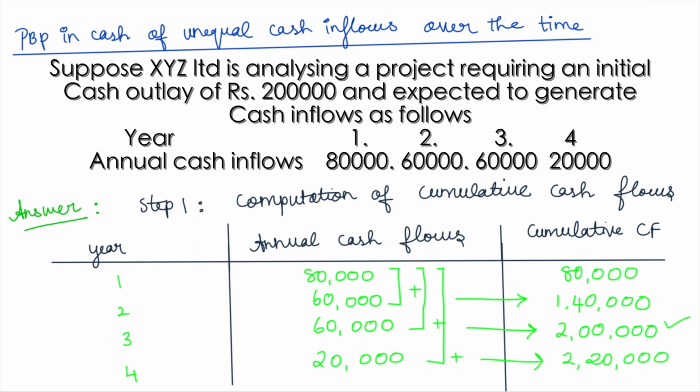This is our first step. In the third year itself we are completely recovering the 2 lakhs. So the payback period is 3 years, guys. This is the method when there is an unequal cash inflow. Simply find the cumulative cash flows, and with the help of the cumulative cash flows you will arrive at your payback period.